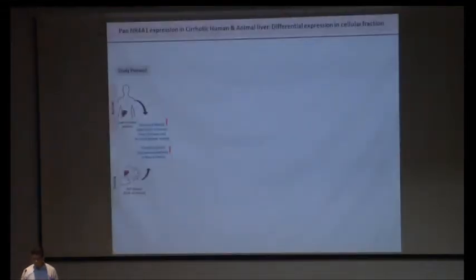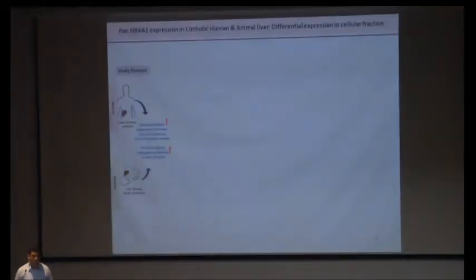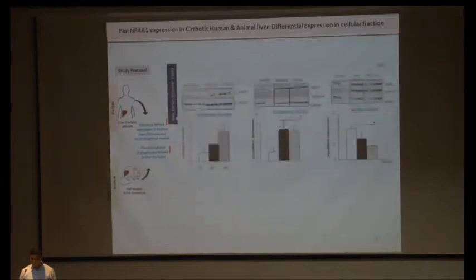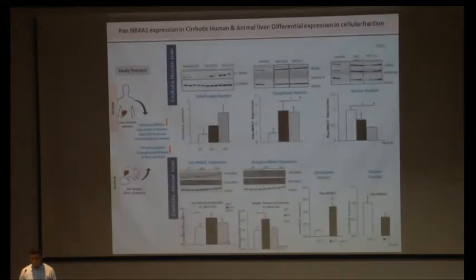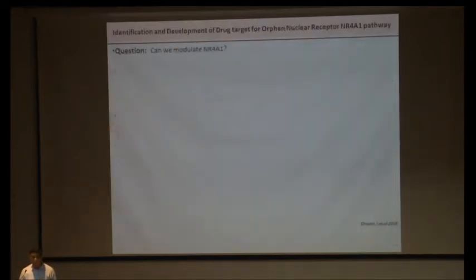So I'm giving one example of a study where we used this strategy to find a new therapeutic target for cirrhosis. NR4A1 is a pathway known as an orphan nuclear receptor, with no known ligands. We found for the first time that this pathway is upregulated in both clinical and experimental samples. During the study of pathogenesis, we found this pathway correlating with the pathogenesis of liver disease. We identified its dysregulation in different molecular experimental settings. So we thought, can we modulate this pathway to overcome the disease condition?